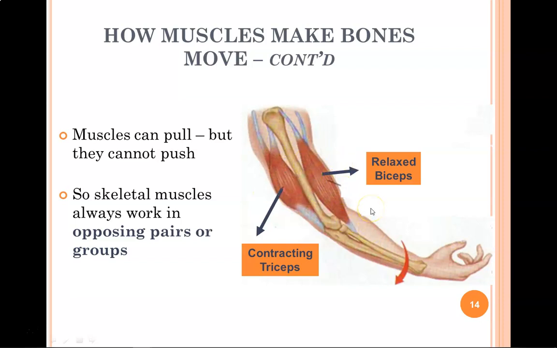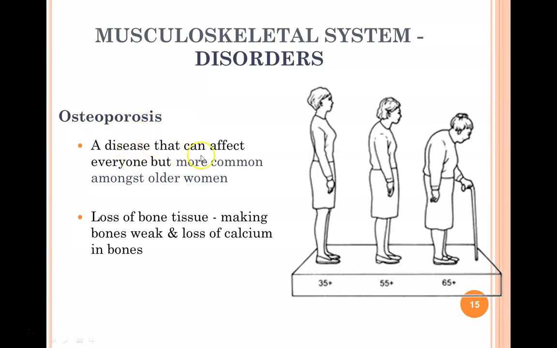Osteoporosis is a disease that can affect everyone, but most commonly it affects older women. After menopause, they no longer produce as much estrogen or progesterone hormones, and this can lead to a loss of bone tissue, making the bones weaker, and they no longer carry as much calcium as they once did.